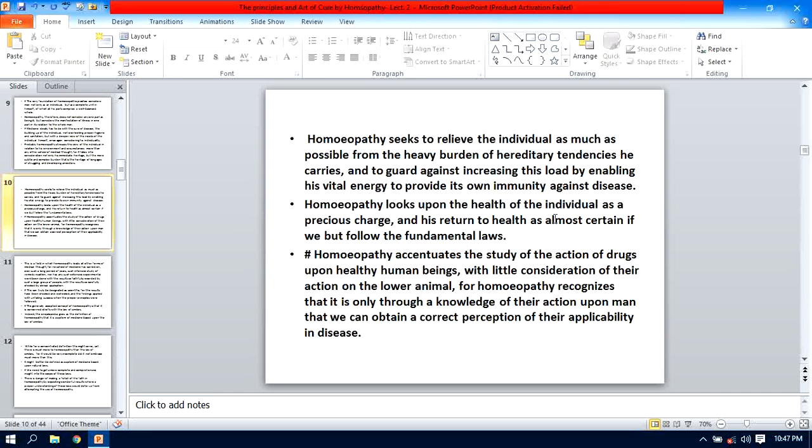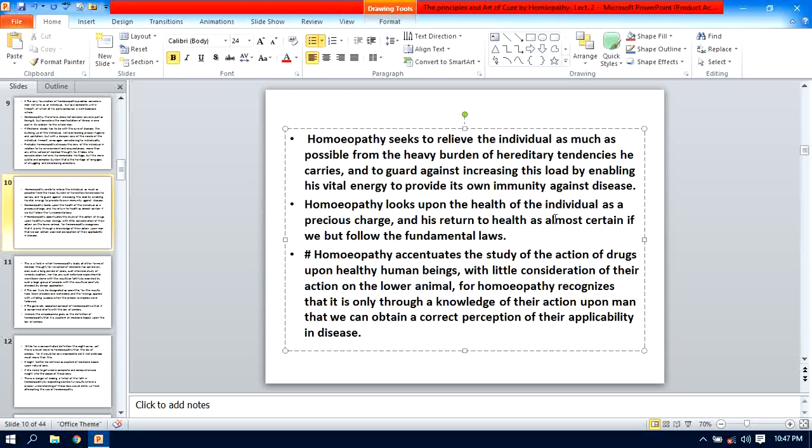anti-miasmatic remedy. Then only can the patient enjoy health, and the immunity of the patient may re-establish, and he is able to fight any adverse situation.